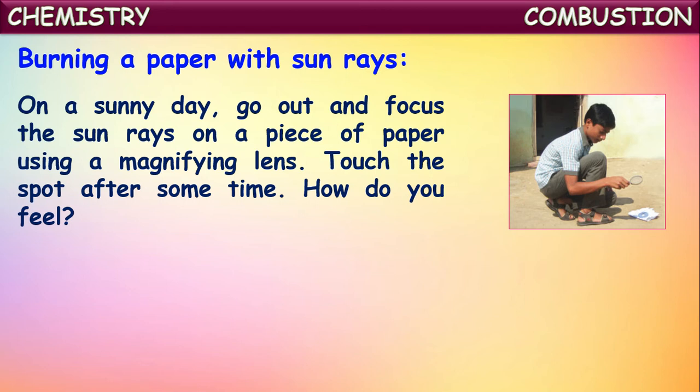So without a flame also, we can burn a paper in the presence of sunlight by using a magnifying lens. What are we doing here? We are focusing the sun rays on a piece of paper by using a magnifying glass. Because of this, the paper will catch fire and start burning.